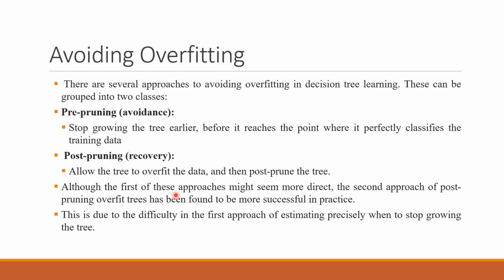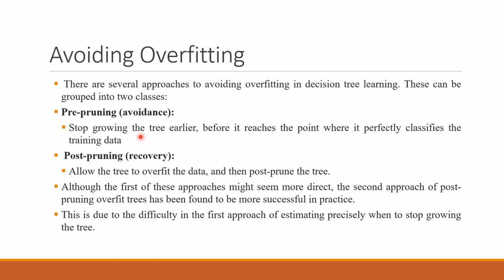Although the first of these approaches might seem to be more direct, obviously pre-pruning means that you are not growing it. So if you are not growing it, you will not get the overfitting. So it looks like it is easier to do, but the second approach of post-pruning over trees has been found more successful in practice, for the obvious reason: once we have a fully grown tree, it is easier to remove the nodes and get the work done, rather than predicting whether, if I grow more, there will be overfitting or not.